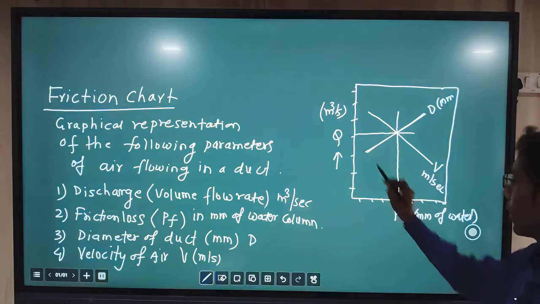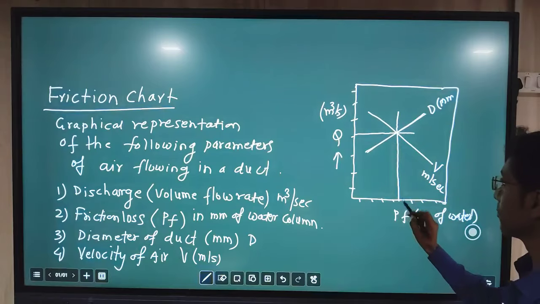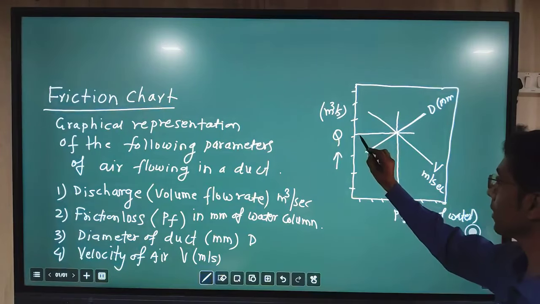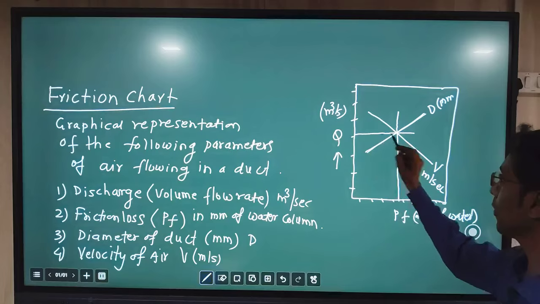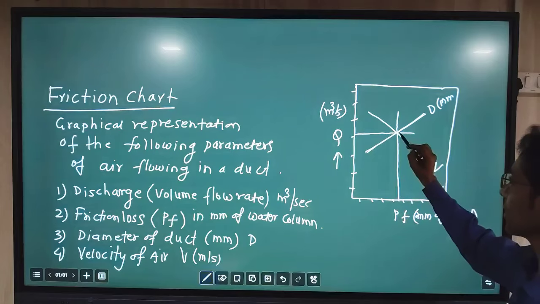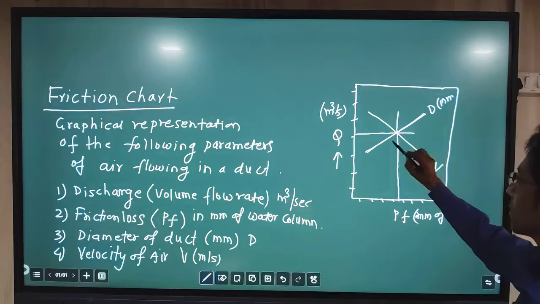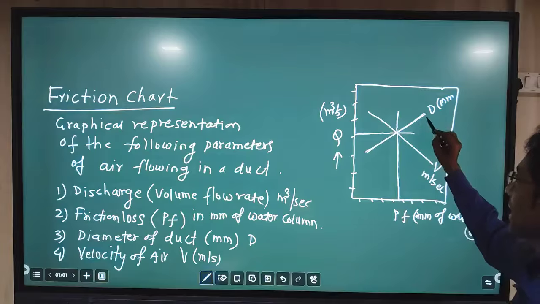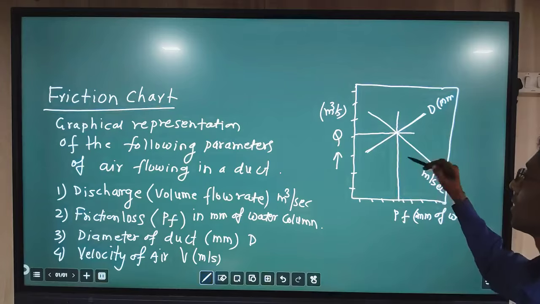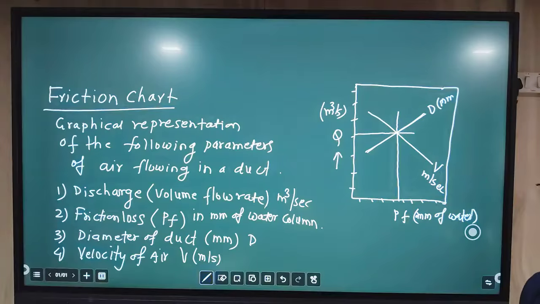If we know Q and PF, we can locate a point with the help of the Q value and the PF value. After getting this point, we can draw the other two lines, one for diameter and one for velocity, and obtain these values. Now we will go to the actual friction chart and see it in detail.